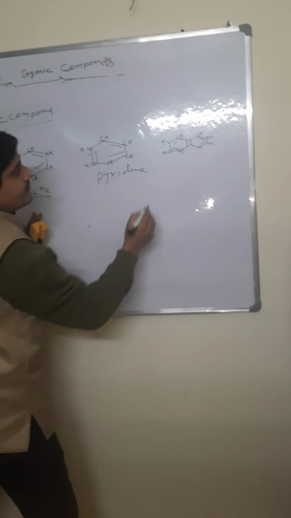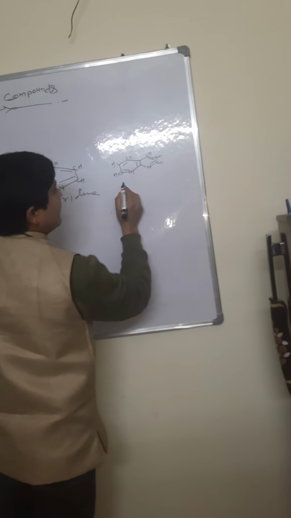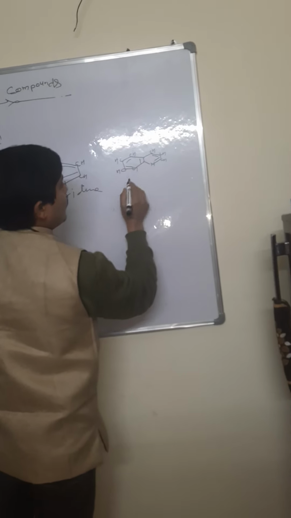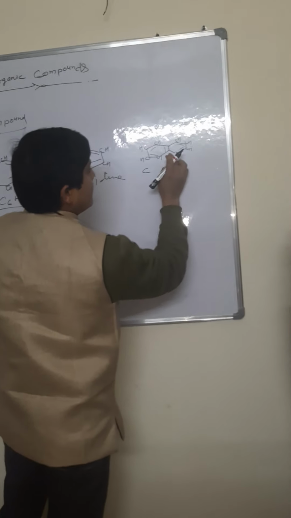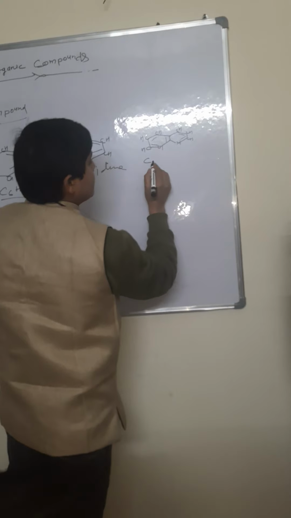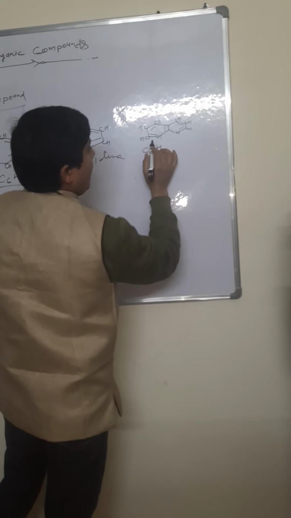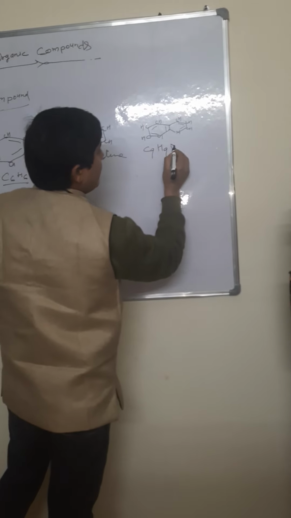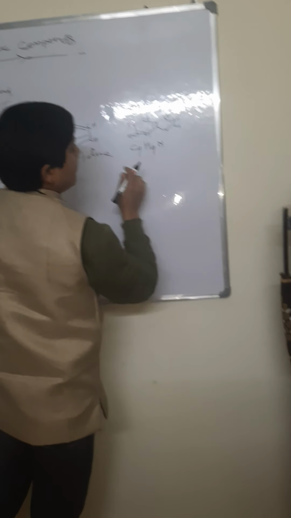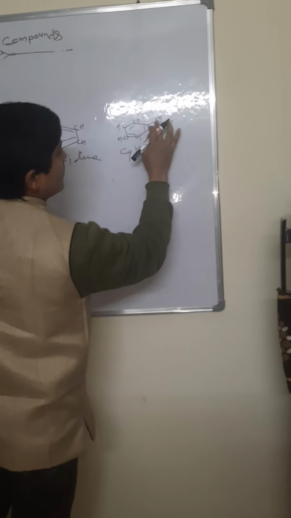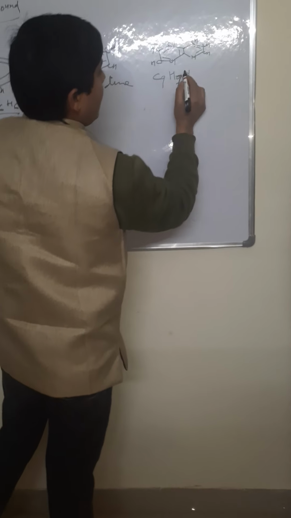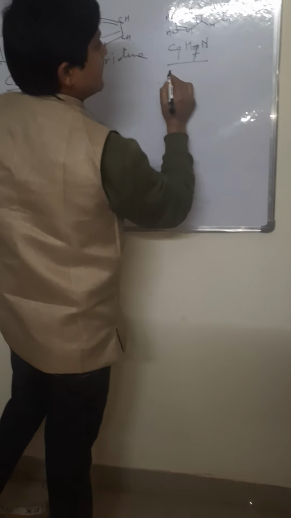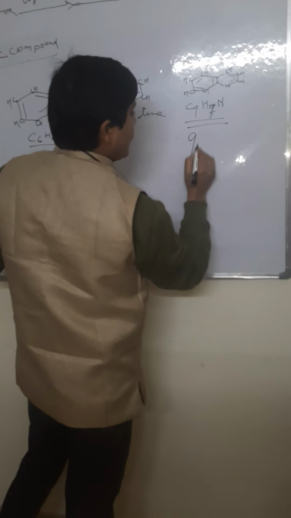This is quinoline, C9H7 and one containing nitrogen. This is called quinoline.